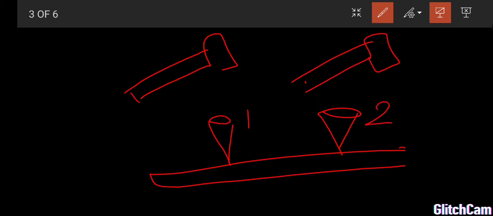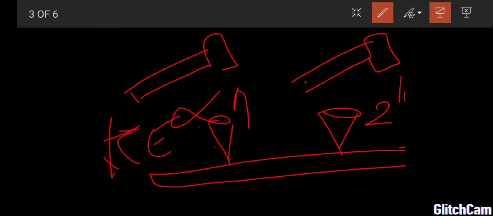If we strike the nail with the hammer, the nail penetrates into the wooden board. After striking, we measure how deep it penetrates into the wooden board. This is the first nail, this is the second nail. The second nail penetrates deeper inside the wooden board. Why? Because both are identical, so what is varying here? The mass of the hammer is varying. So from this experiment it is proved that kinetic energy depends upon mass. If mass increases, kinetic energy also increases. That's why it penetrates deeper into the wooden board.